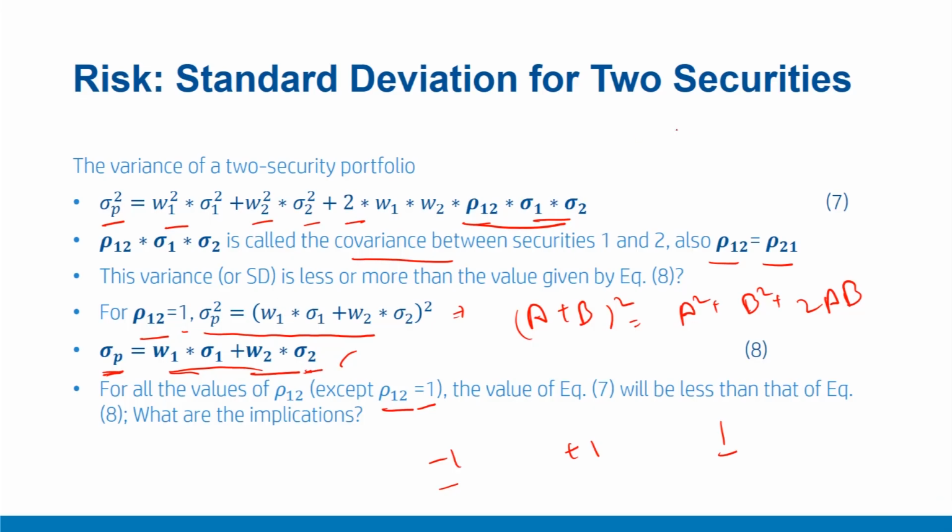For all the other cases where this correlation is less than 1, and we noted this is the maximum correlation case, which is rho 1 2 equal to 1, this sigma P will be less than the weighted average of individual risk components multiplied by the proportionate weights. And this reduction in risk is precisely what we call diversification in risk. Where are we getting this diversification? This diversification is appearing because the correlation between these two securities is less than 1. That means any correlation which is less than 1 results in diversification.